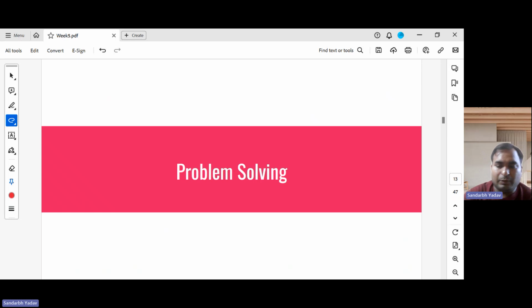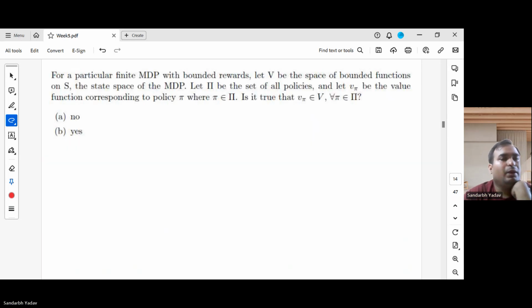So now I'll move to the problem solving section. The first question in the problem solving section is this. For a particular finite MDP with bounded rewards, so the rewards are bounded, in the range up to R max. Let V be the space of bounded functions on S. This is the usual space, and S is the state space of the MDP. Let pi be the set of all policies, and let V pi be the value function corresponding to policy pi, where pi belongs to this set of policies.